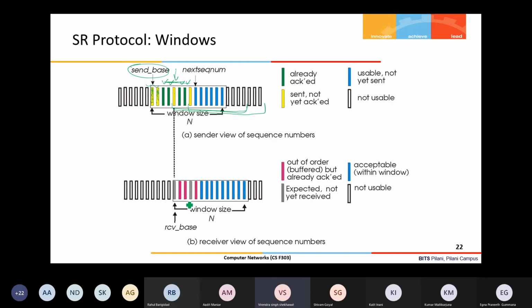On the receiver side also, you can see this is the in-order sequence which the receiver is expecting. That packet has still not arrived, but out-of-order packets, these pink packets, are received. So 3 out-of-order packets have been received, and it is buffering them. But it cannot deliver these packets to the application. It needs to buffer them at the transport layer only. And once it receives the missing packet, then it can send these 3 packets in order.